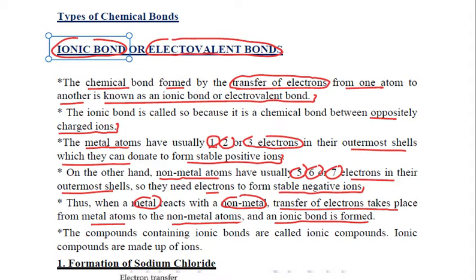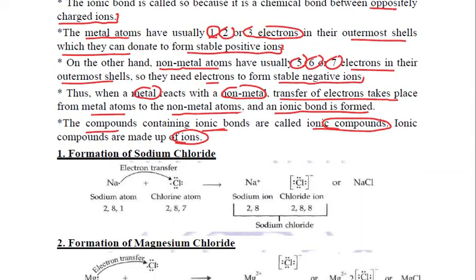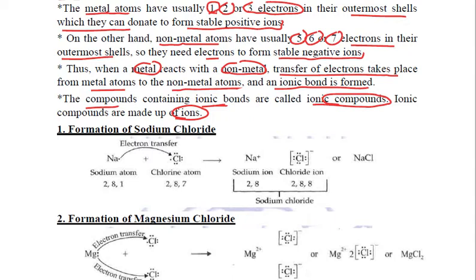When they combine, they form a compound, and compounds which contain ionic bonds are called ionic compounds, as they are made up of ions. Let us see the formation of a few ionic compounds. For example, the formation of sodium chloride. Sodium is a metal, chlorine is a non-metal.